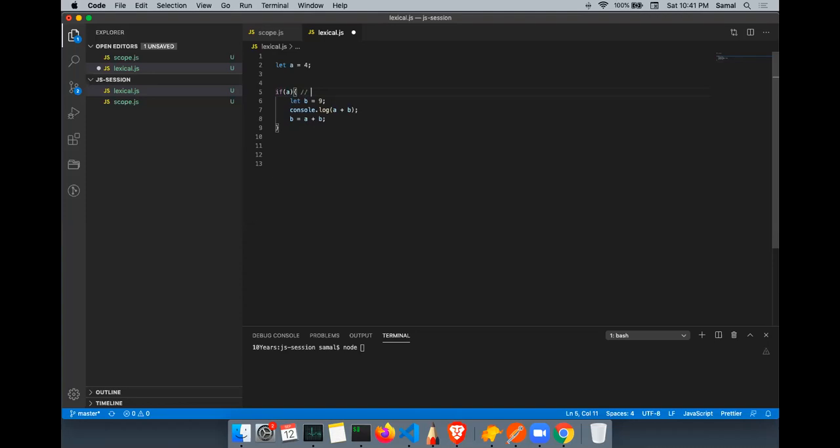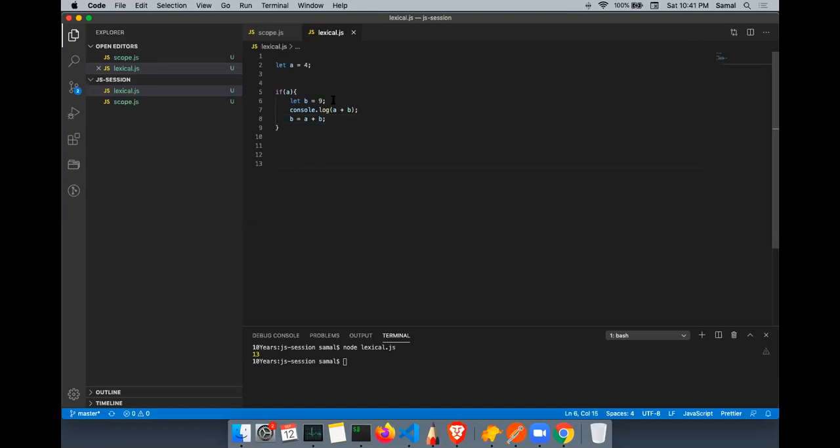So JavaScript internally does Boolean casting. Whenever you do if, it does a Boolean casting, so it changes 4 to a Boolean. Because 4 is a truthy value, this will be cast to true, so this condition will be evaluated as true. Now inside the if condition, I am defining b equals 9. So a plus b is 9 plus 4, and then again I'm adding it, so 13.